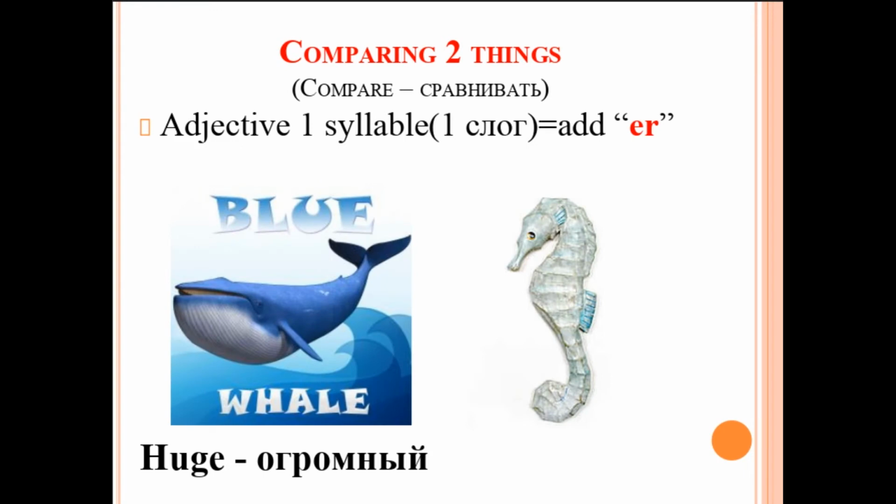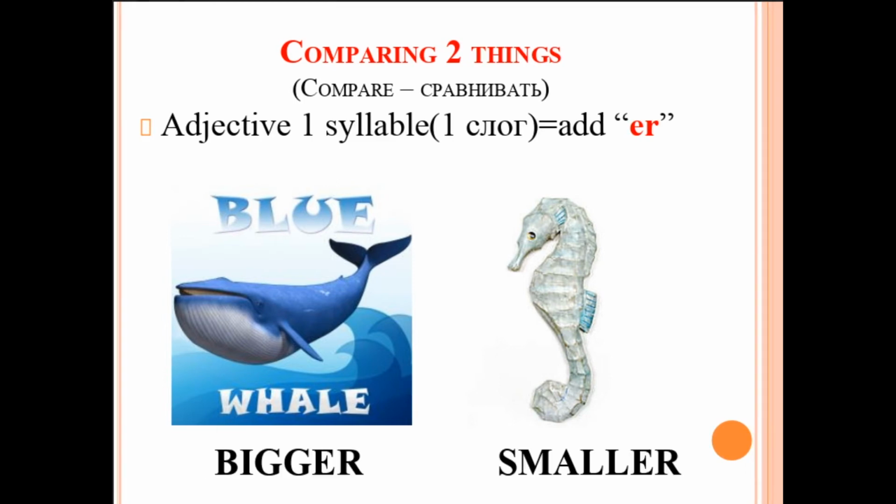Let's look at another example. This is a blue whale, the largest and the biggest animal in the world. The blue whale is really huge. And this is a seahorse. A seahorse is a very small animal. So, I want to compare these two animals.